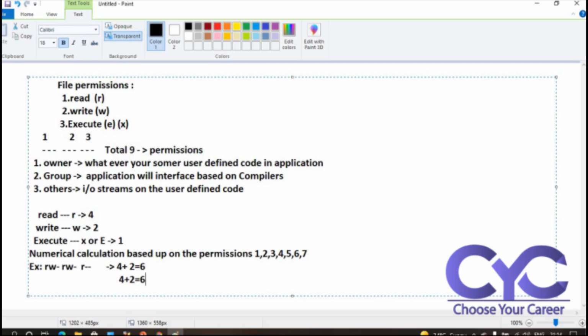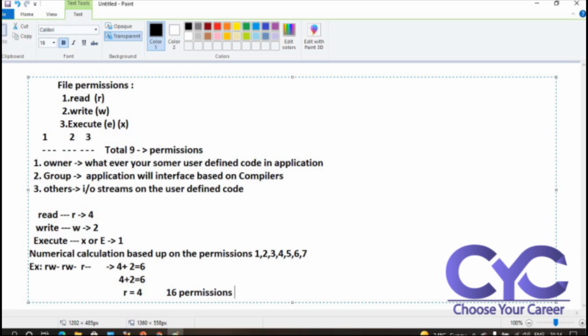In the third slot we have only read, with no write and no execute permission, so it is 4. Six plus 6 is 12, and 12 plus 4 is 16. Totally, across the first, second and third slots, 16 permissions will be available.